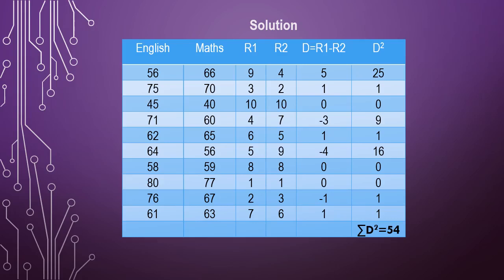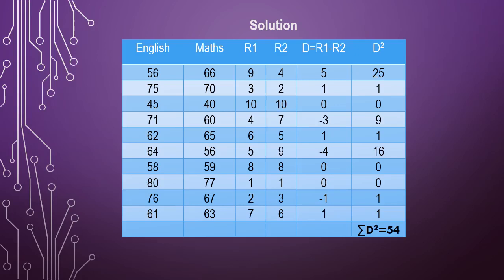Next, similarly, you have to do the allocation of the mathematics ranks. So highest is 77, that is rank 1. Then next highest is 70, rank 2. Next 67, rank 3. 66, rank 4. 65, rank 5. 63, rank 6. 60, rank 7. 59, rank 8. 56, rank 9. 40, rank 10. The next, D is R1 minus R2.